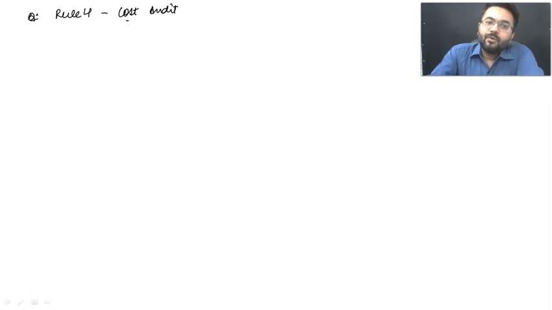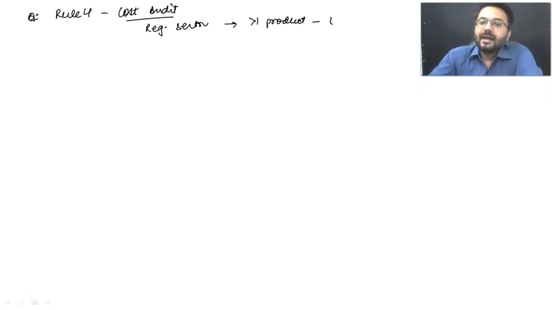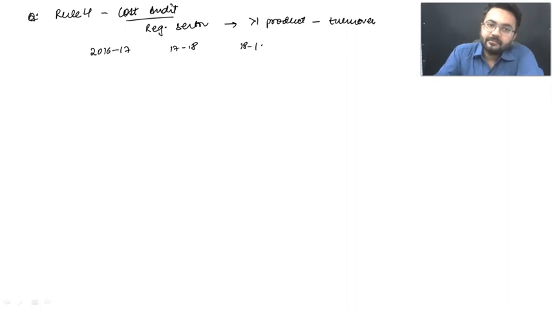Yes. Now, the question is, there's a particular organization which is a regulated sector. They are manufacturing more than one product and their turnovers are as follows. This question was raised in examinations, do remember. In the years 2016-17, 17-18 and 18-19, the turnover was supposed to be as per rule number 4.